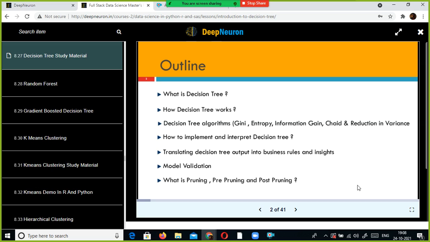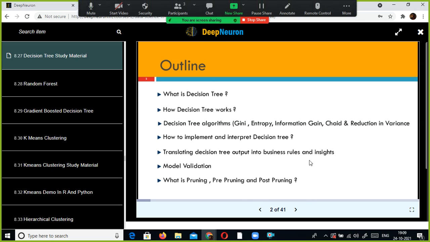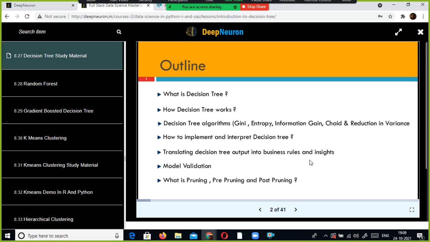But in the case of linear regression and logistic regression, you need to address the data related issues, outliers, multicollinearity, everything. But here you don't have to do all that. Here the data preparation effort is very little compared to them. You still need to do some data preparation, but the effort you spend here is very small. The advantage of decision tree is that it is easy to generate rules and easy to understand and interpret.